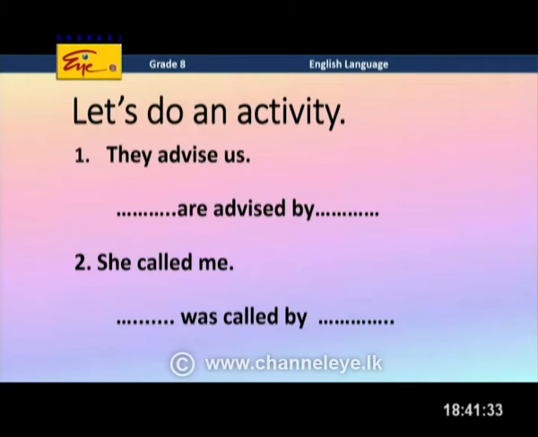They advise us. Okay, there's a sentence. They advise us. And I can see there are two pronouns in this sentence. What are the two pronouns, miss? They and us. They and us, yes. So, they is a subject pronoun and us is an object pronoun. So, what you need to do when we are making the passive is, you have to change this. How are we going to change it, miss? Then us becomes we. Yes. They becomes them. Them, right.